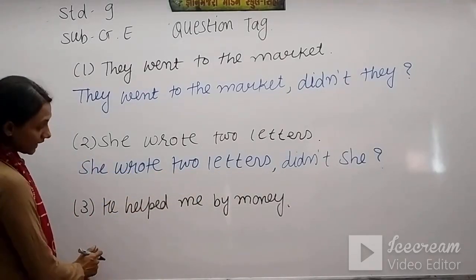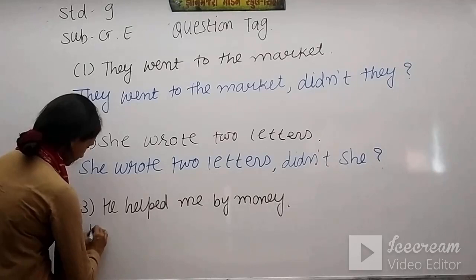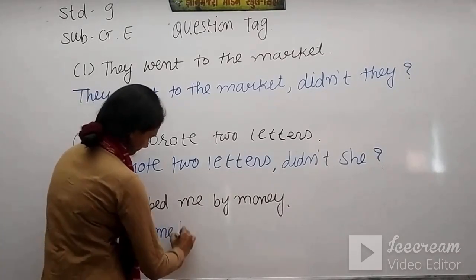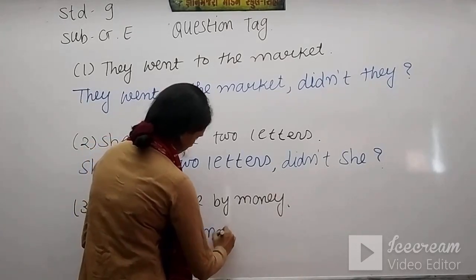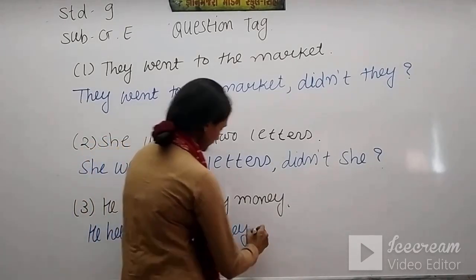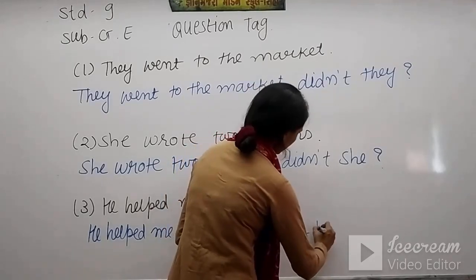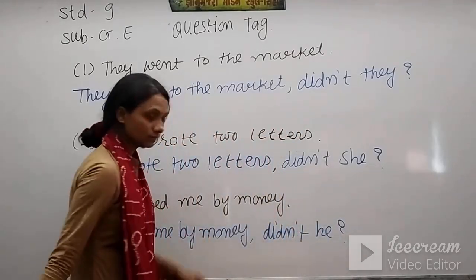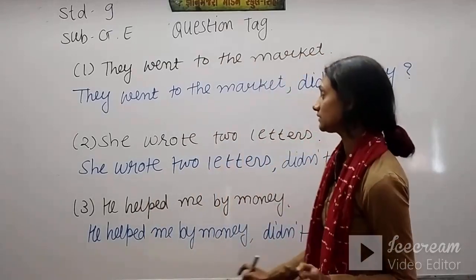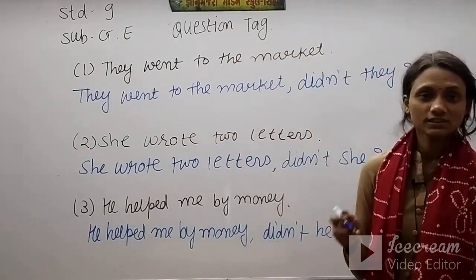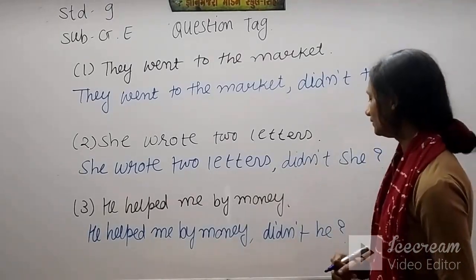Number 3, he helped me buy money. Comma, didn't he? And question mark. Okay. So this way in past tense you can use didn't where was and were is not given. Please note down this thing.